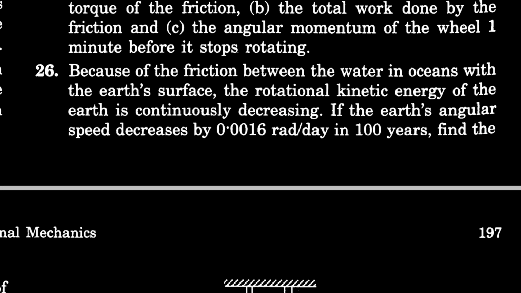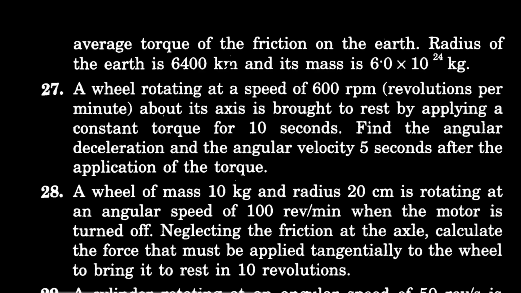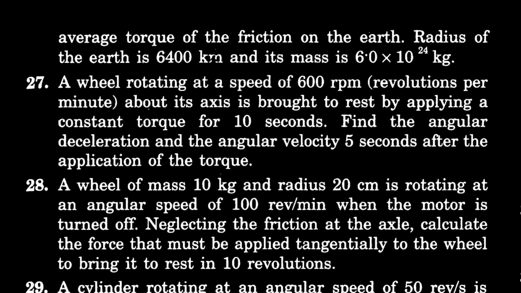In question 26, because of friction between water in the oceans, the rotational kinetic energy of Earth is continuously decreasing. We need to find the average torque of the friction on the Earth when radius and mass are given.